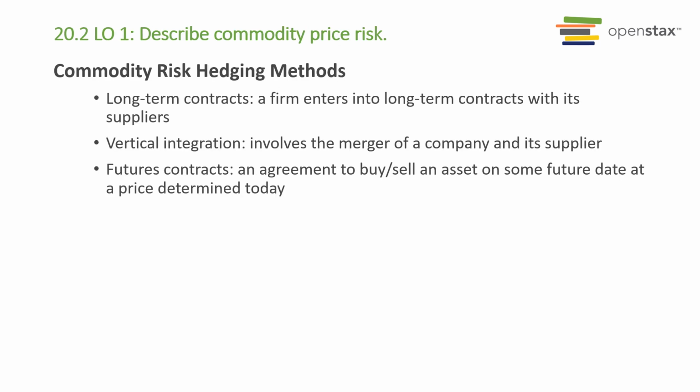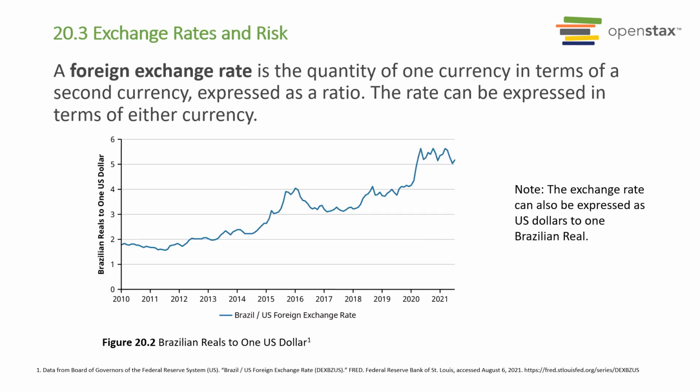Commodity risk hedging methods include long-term contracts, where a firm enters into a long-term contract with a supplier; vertical integration, which involves the merger of a company and a supplier; and futures contracts, or an agreement to buy or sell an asset on some future date at a price determined today.